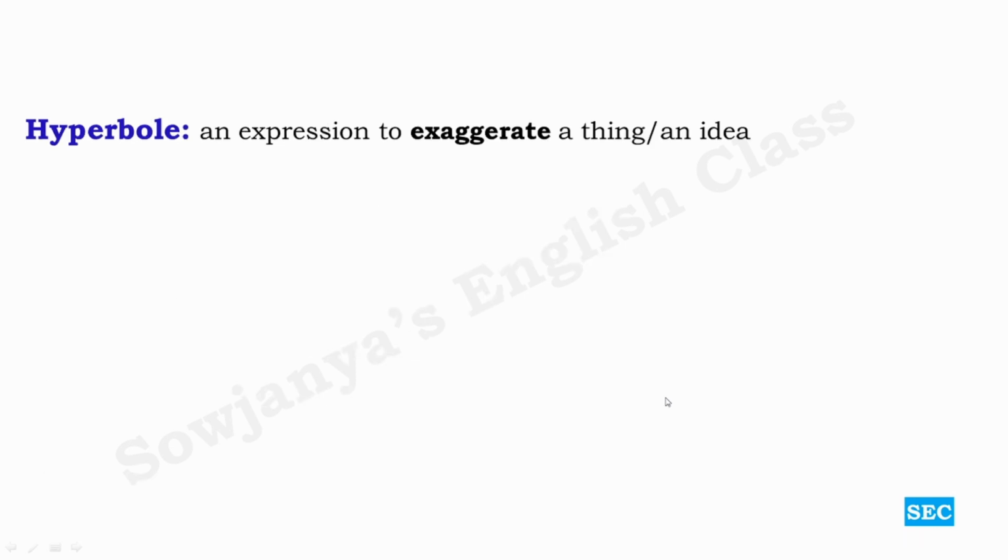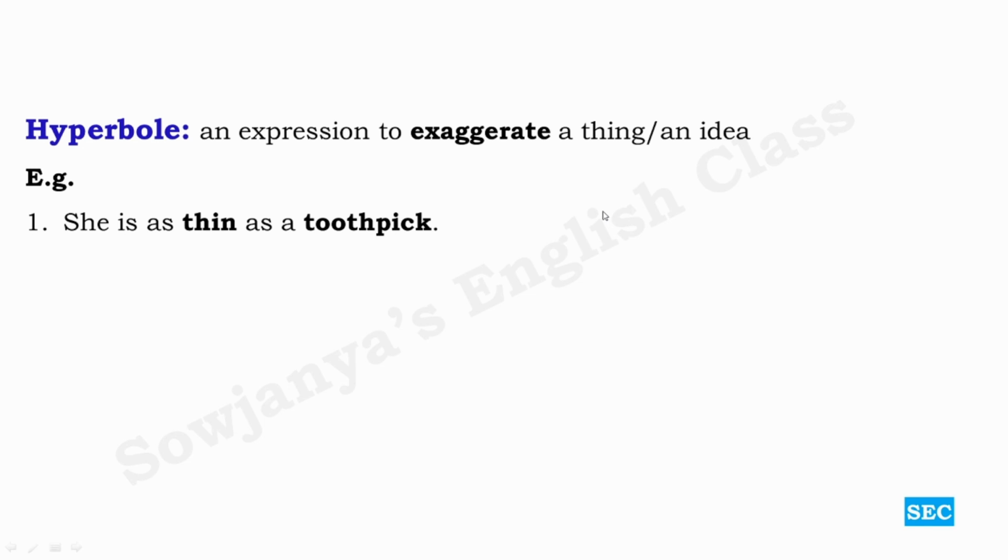And then hyperbole. An expression to exaggerate a thing or an idea. What is meant by exaggeration? Making one as 100. That is what is exaggeration. Let us look at the examples. She is as thin as a toothpick. Do you really think that a human being can be as thin as a toothpick?